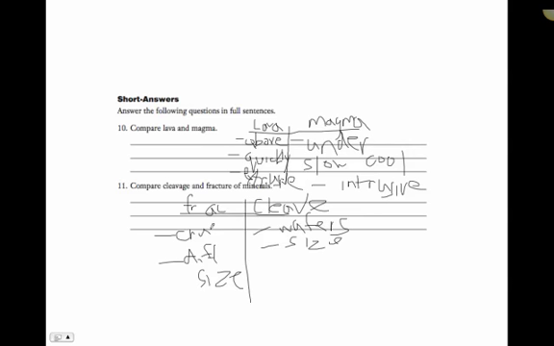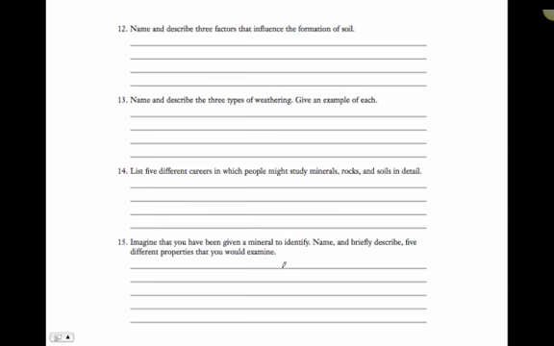So this is crumble. Let's keep going. Name and describe 3 factors that influence soil formation. Remember, soil's formed from the wearing away, the chemical and physical wearing away of rock. And so how can that be controlled? Well, temperature affects soil formation. The hotter it is, the quicker we can often break down soil. Its location, if it's closer to the surface, it's going to erode a lot quicker.